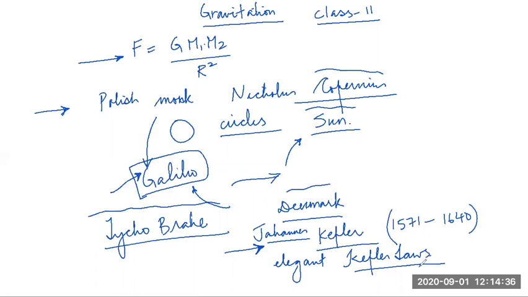And guys, now comes Newton and the gravitation law. Newton knew all these three laws very well.